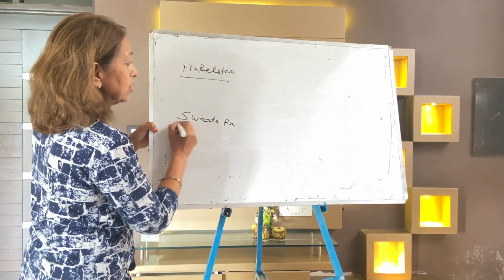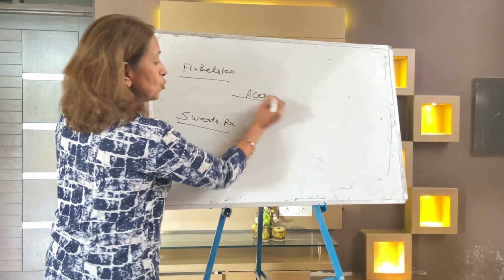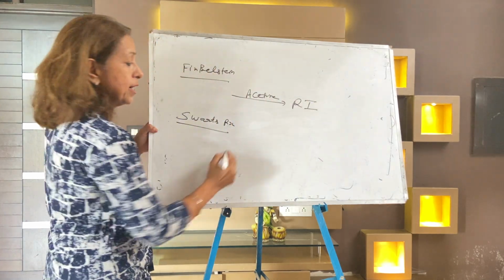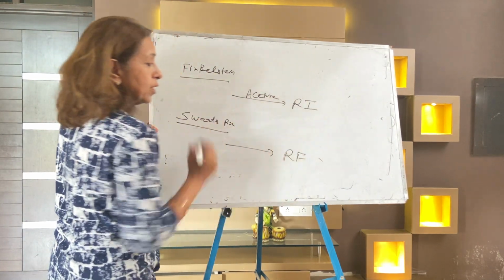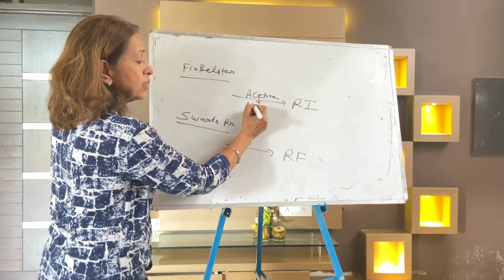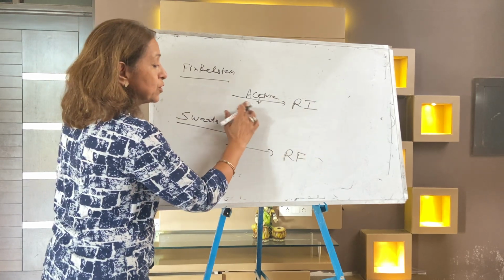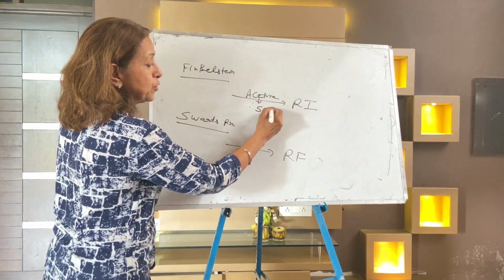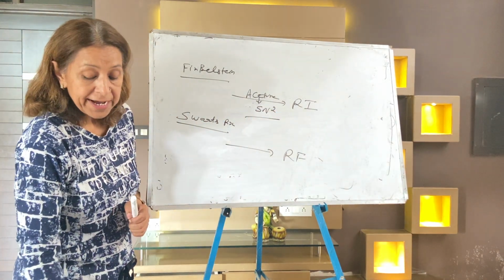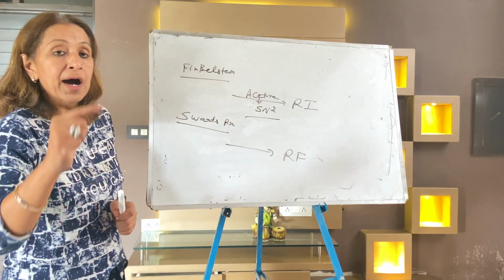Do you know, in the Finkelstein reaction the solvent is acetone. The Finkelstein reaction is a formation of iodoalkane, and here in the Swarts reaction there is a formation of fluoroalkane. Acetone is a polar aprotic solvent, no water, so it follows the SN2 mechanism. The Finkelstein reaction takes place in the presence of acetone. Acetone is a polar aprotic solvent.